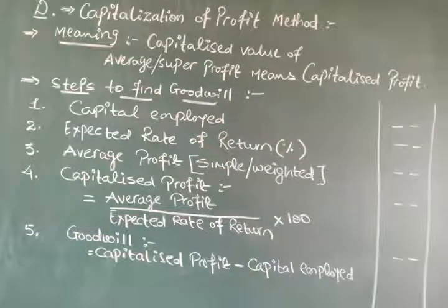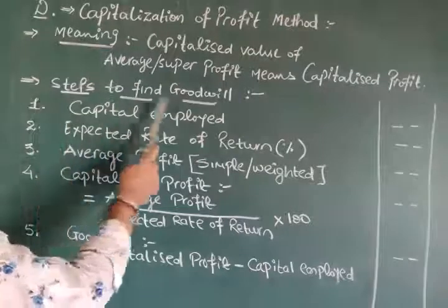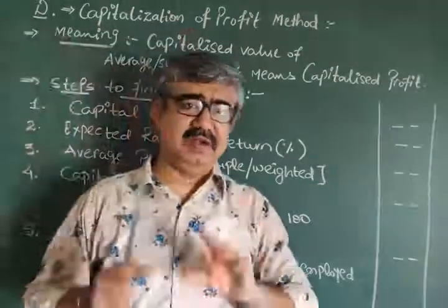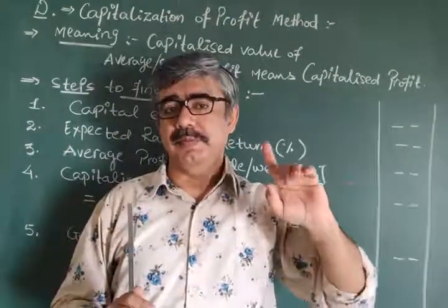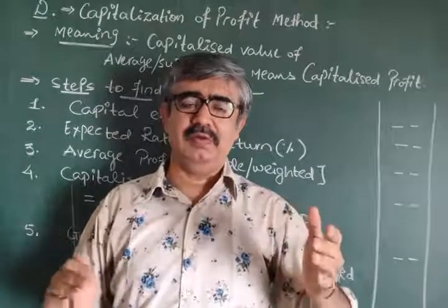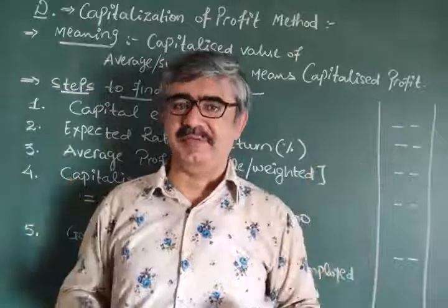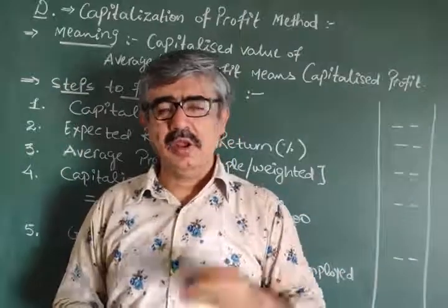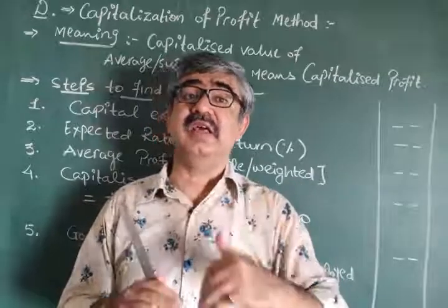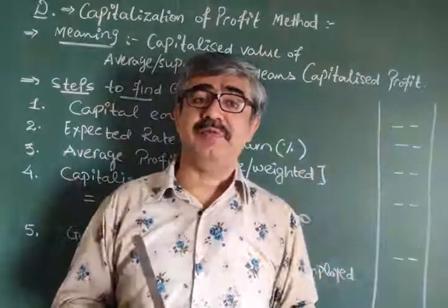Now, there are only 5 steps to find goodwill. The similar format: serial number, particulars, and amount. The format which we use to draw in the super profit method, the same format. Only 5 steps, and that too easier than the super profit method.